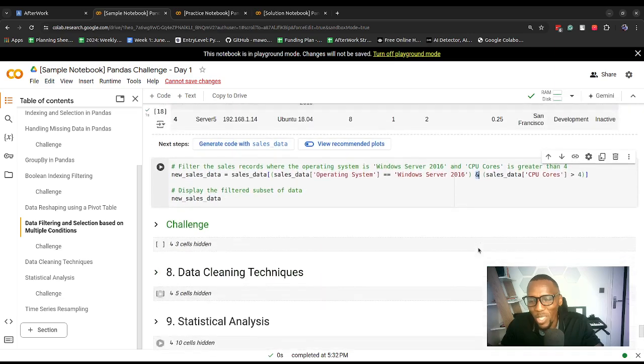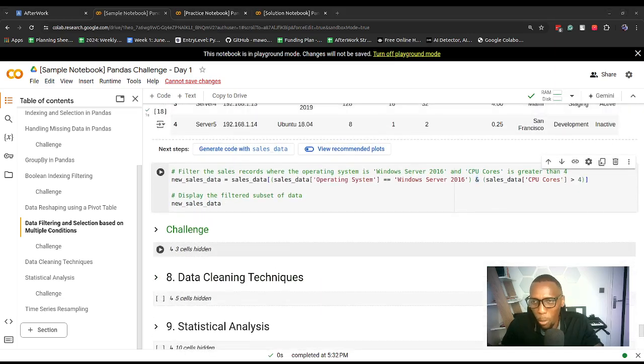You can see we use an ampersand, which is a logical operator, an and sign, to specify that we also want to include another condition, which is what we have here. So if these two conditions turn out to be true, you enclose them in parentheses. If those conditions turn out to be true for a record, that record would be filtered. But if only one turns out to be true, then that record won't be filtered.